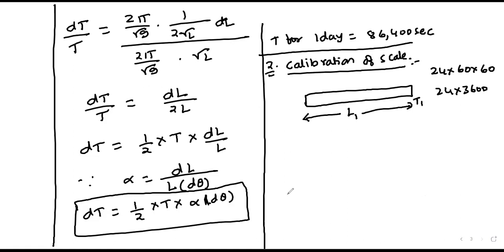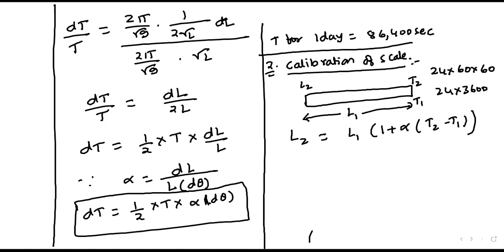Whenever we heat it, the temperature of the scale is increased, so L2, the length of the scale, will also be increased. So L2 equals L1 times 1 plus alpha into dT, that is T2 minus T1.